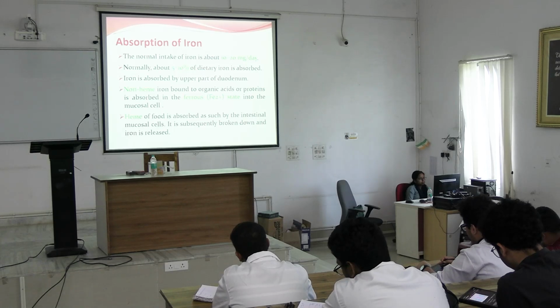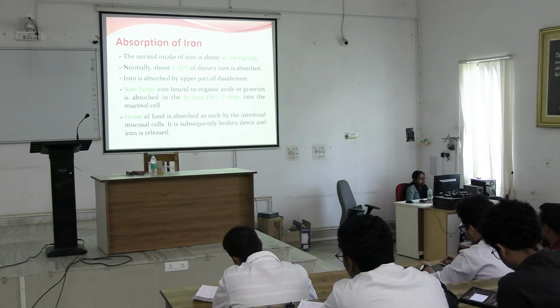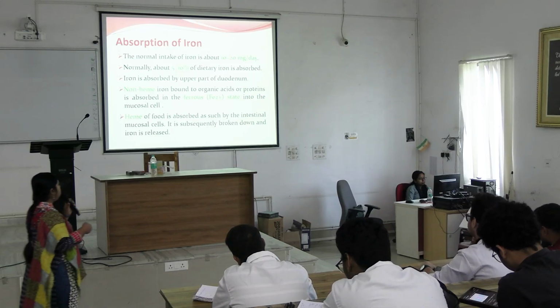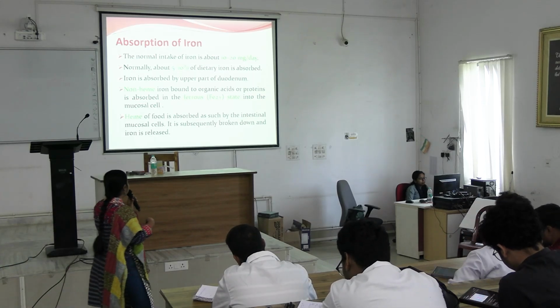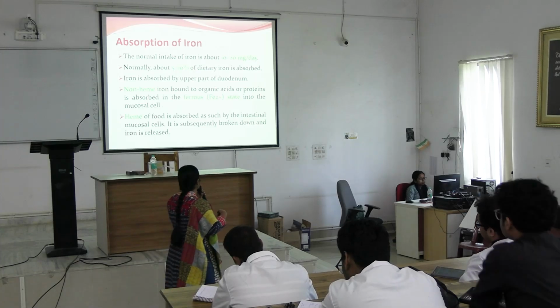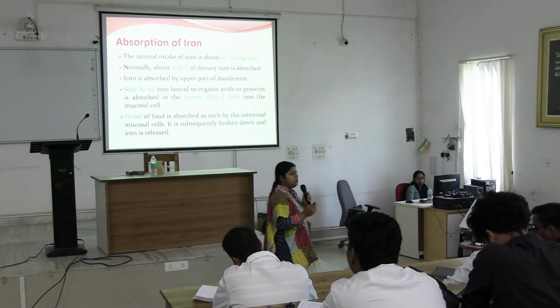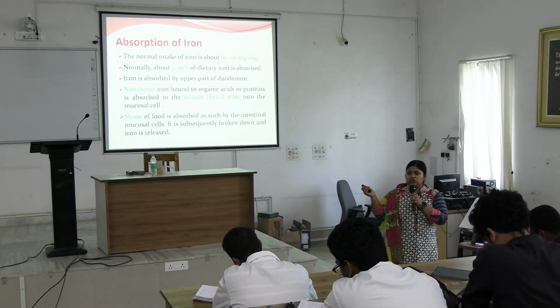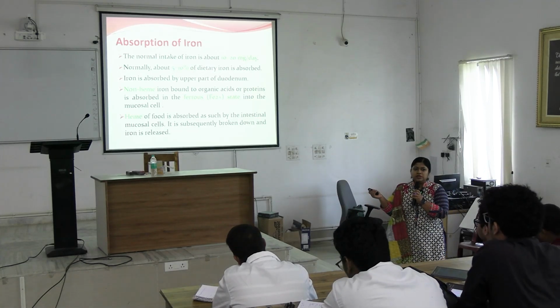Now where is it absorbed? It is absorbed in the upper part of the duodenum. Non-heme iron bound to organic acids or proteins is absorbed in ferrous state into the mucosal cell. So we already learnt about the dietary sources. What is the source of non-heme iron?